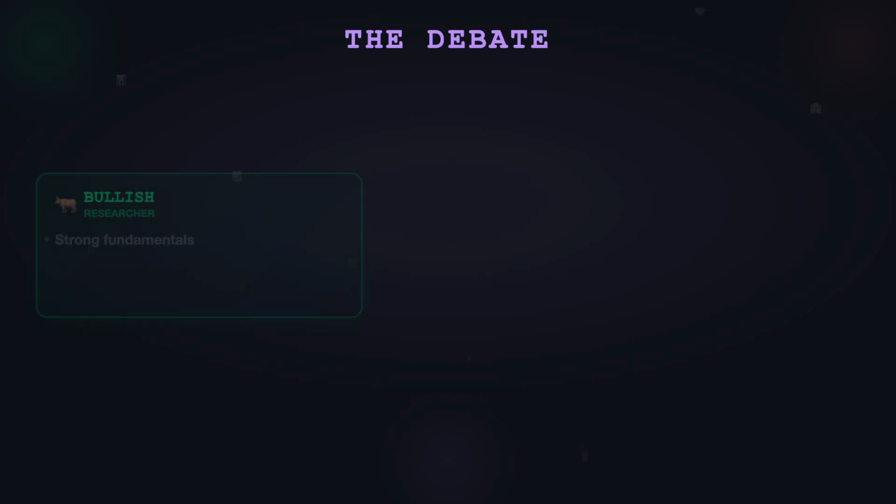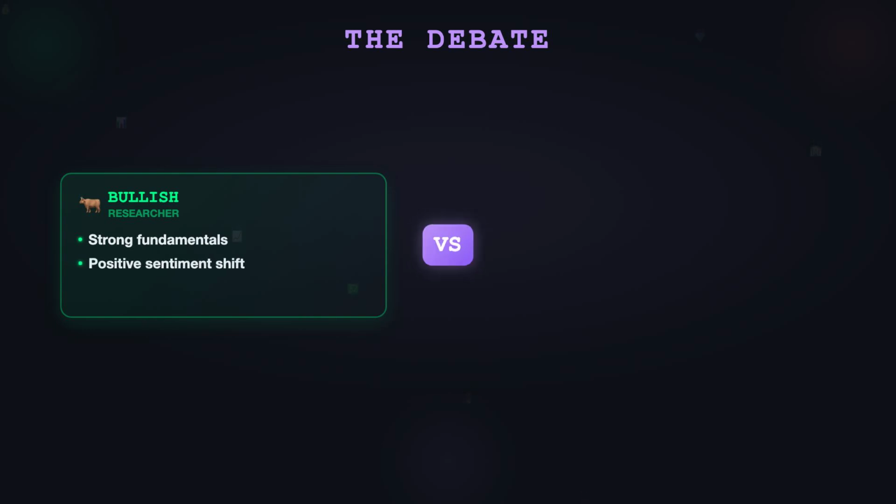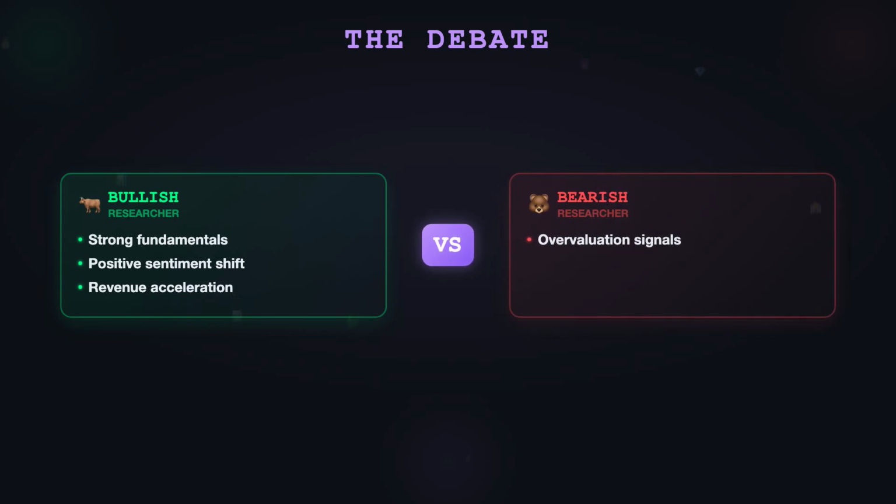This is where it gets fascinating. The researcher team takes all the analyst reports and runs a structured debate. A bullish researcher argues for buying, a bearish researcher argues against. They go back and forth across multiple rounds, challenging each other's assumptions, poking holes in the analysis, stress testing the thesis.